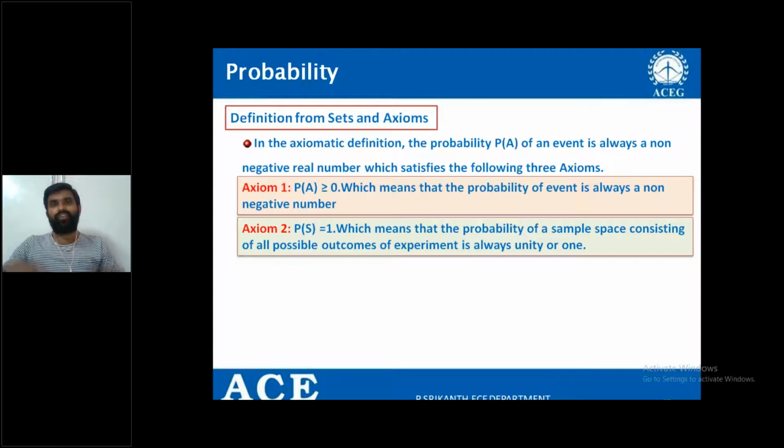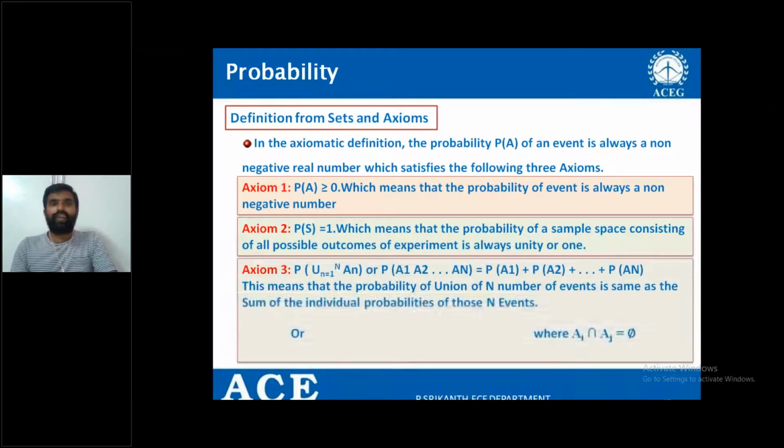That is, if you define any sample space, after conducting the experiment, if you collect all the outcomes and write the sample space, the probability of that particular sample space must be equal to 1. In other words, the sample space must consist of all the possible outcomes. In that way, you need to define the probability, right?